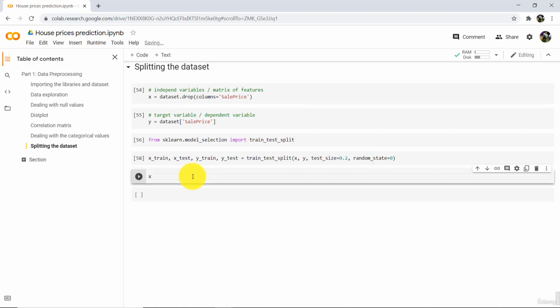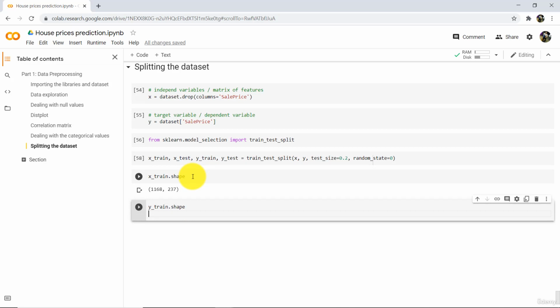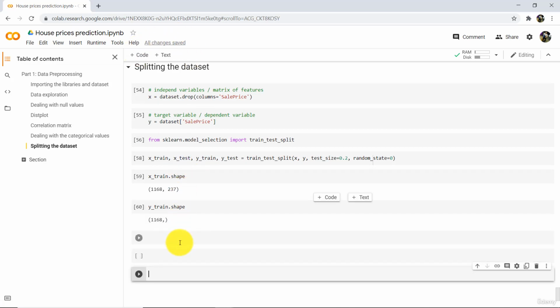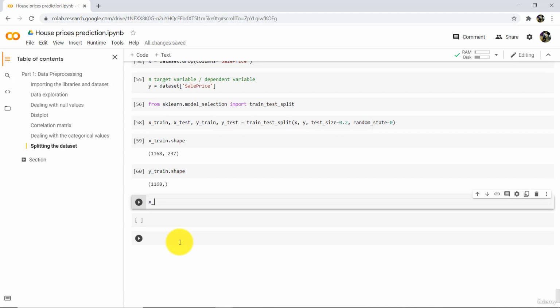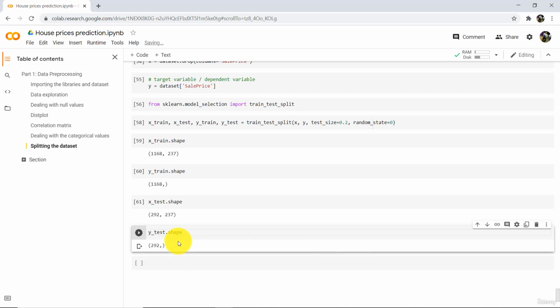Let us check the shape. X_train.shape, then y_train.shape, then X_test.shape, and y_test.shape. Great.